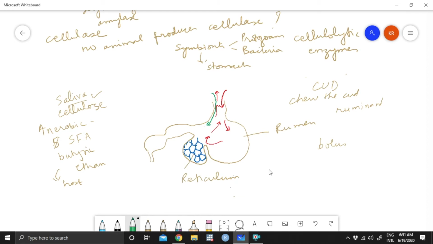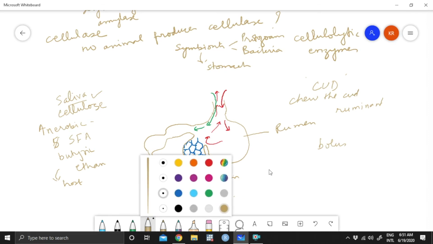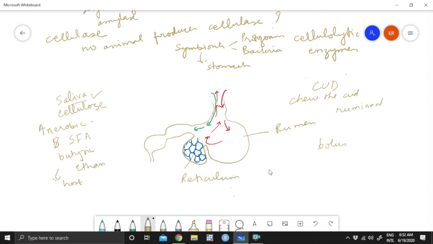It will go directly into this part, and the name of this part is omasum, and this omasum has got several folds over here. It is rounded. So this is omasum. So rumen, reticulum, omasum.